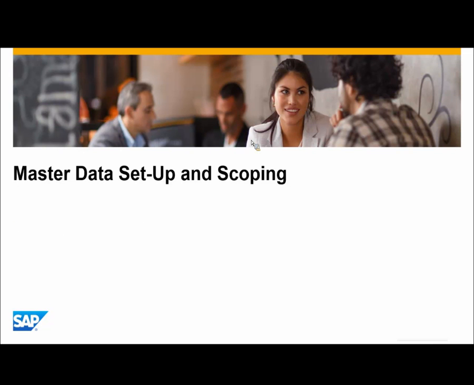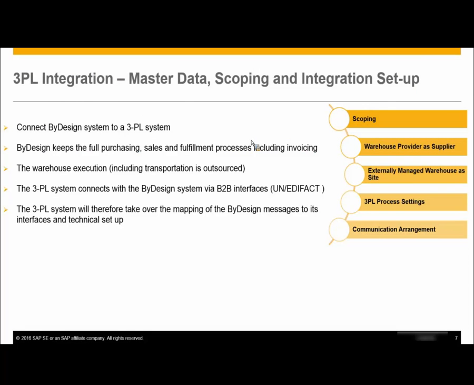Okay, so this is where we will get into the master data setup and scoping for integrating 3PL, third-party logistics, in SAP Business ByDesign. In a nutshell, what are the primary things that have to be carried out in a BYD system for the 3PL to get integrated? First, you have to configure the business package in the scoping, basically in business configuration, and next you will have to register your 3PL provider in your company, because you will have to model your 3PL provider as a supplier, as a business partner in the business partnering system.